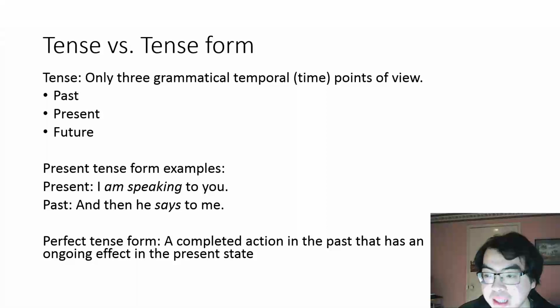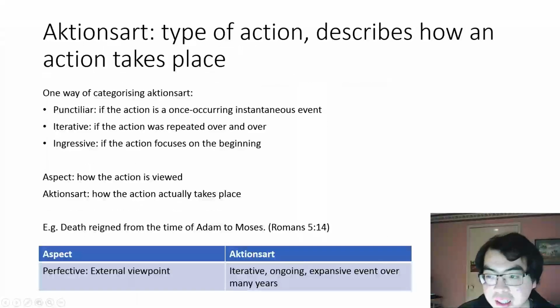So aspect and tense are not the whole story when talking about verbs and how they are used. We need more describing power. This brings us to action sat. Action sat is a German word and means the type of action and describes how an action takes place. Different grammarians categorize action sats differently. One way of categorizing action sat is in 3 categories: particular if the action is a once-off instantaneous event, iterative if the action was repeated over and over, or ingressive if the action focuses on the beginning.